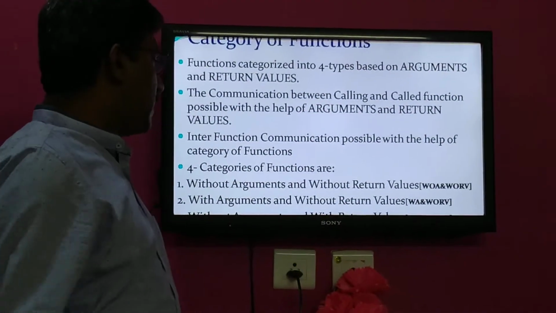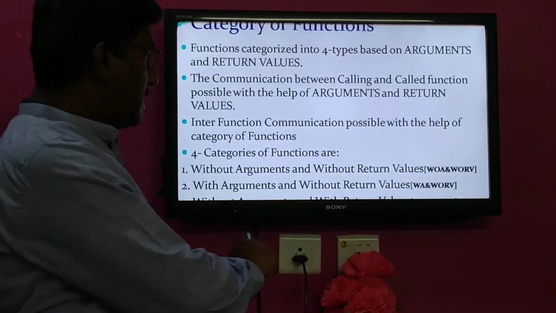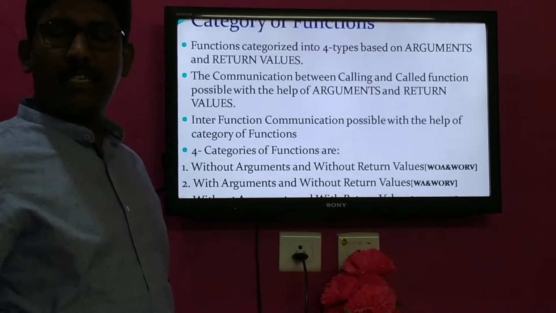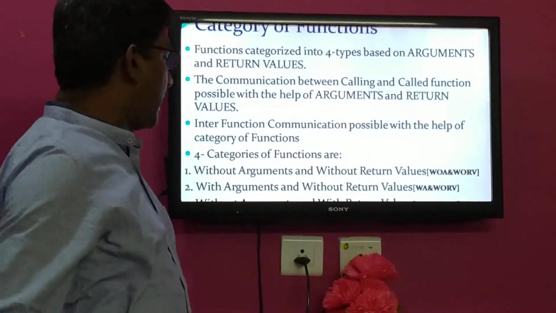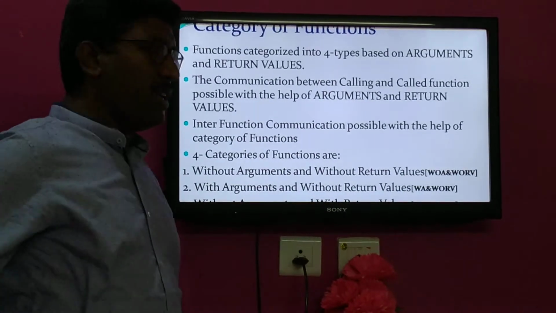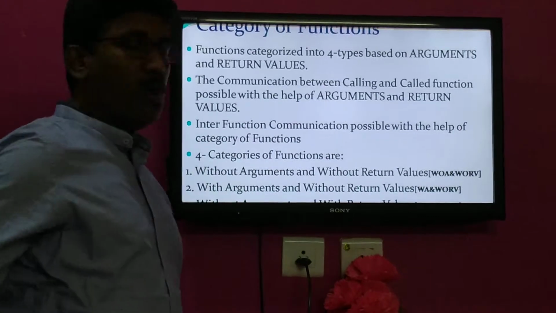That we are going to discuss with the help of different categories. The first category is without arguments and without return value. We can also call it WOA and WORV, that is without arguments, without return value. The second category, with arguments and without return value. That is with argument, WA, and without return value, WORV.